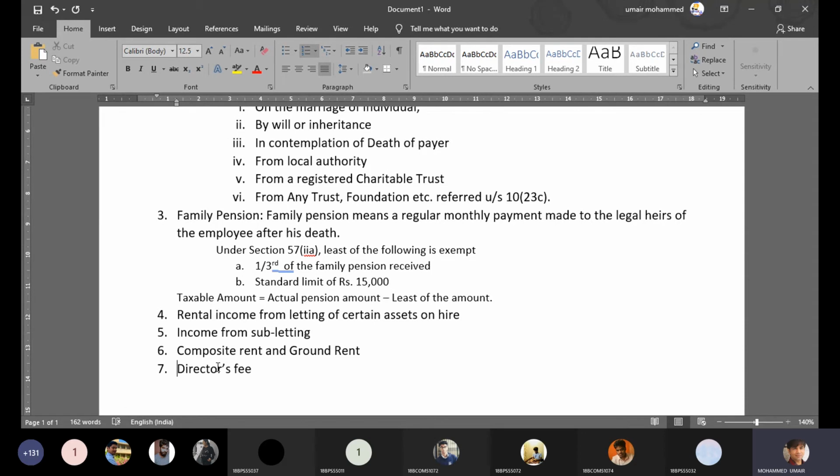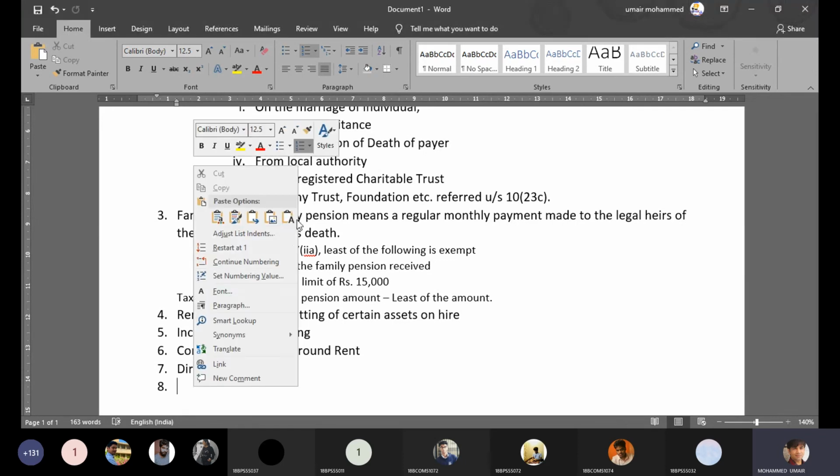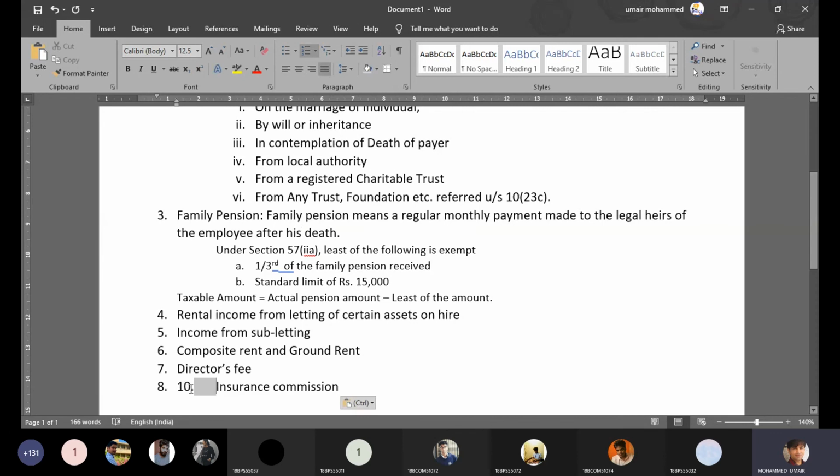Since the director does not have an employer-employee relationship with the company, the fee given to him for every sitting to attend every meeting is called director's fee. Director's fee cannot be taxed under the head salary because the director is not an employee of the organization. So director's fee is taxable under the head other sources. Likewise, insurance commission. If you become an insurance agent, every time you sell an insurance policy, you get commission. The insurance agent again is not an employee of the organization.